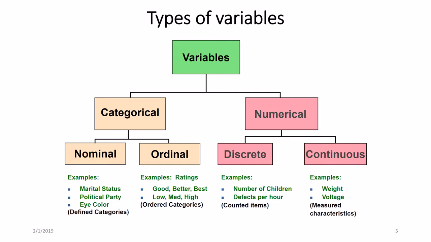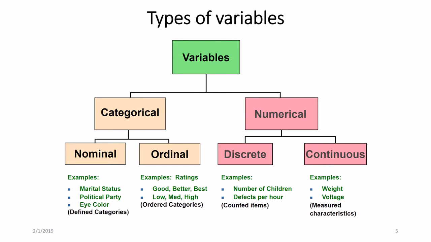Now talking about ordinal variables. There is some ordering between ordinal variables. Looking at some examples, we may have values such as good, better, and best, and also low, medium, or high in ratings.